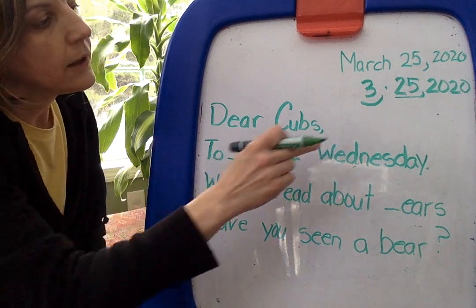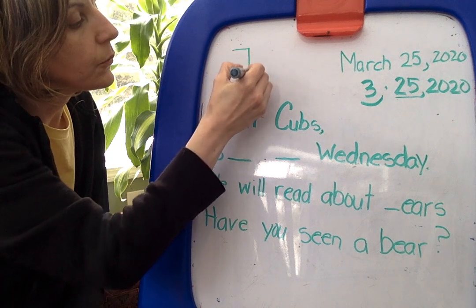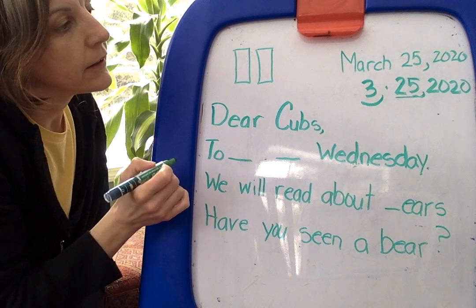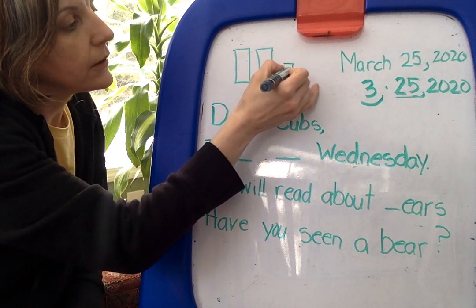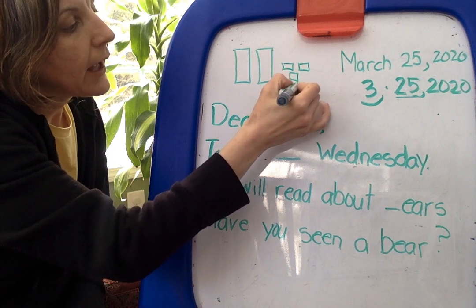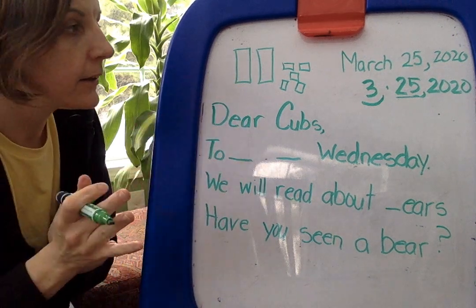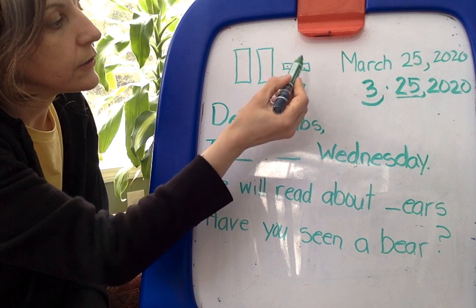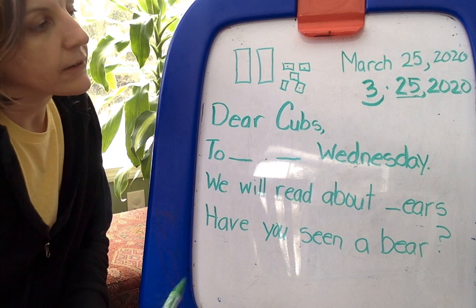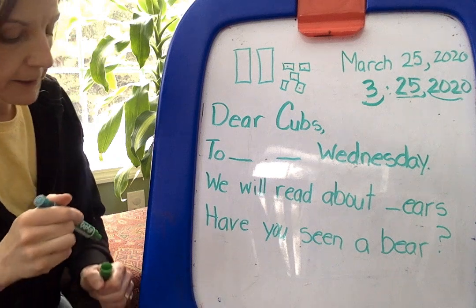Let's look at the 2. How many 10 bundles is that? You're right, it's 2. 1, 2. How many extras? You're right, 5. Let's make 5 boxes. 1, 2, 3, 4, 5. Let's count this. 10, 20, clap for me. 21, 22, 23, 24, 25. Awesome. And remember, this is a year, so it's 3.25, 2020.